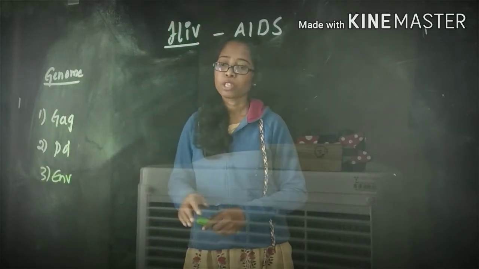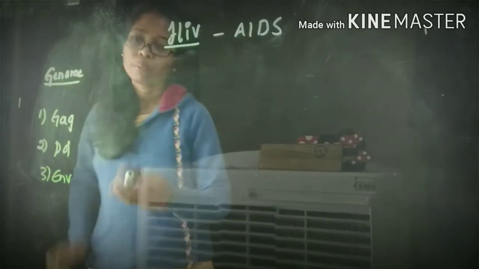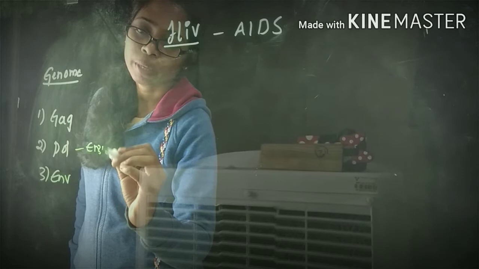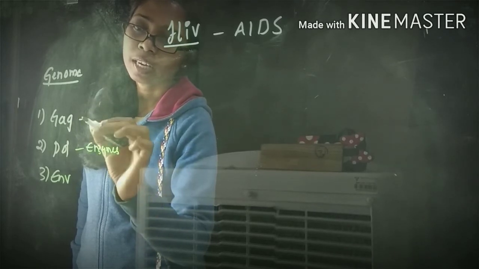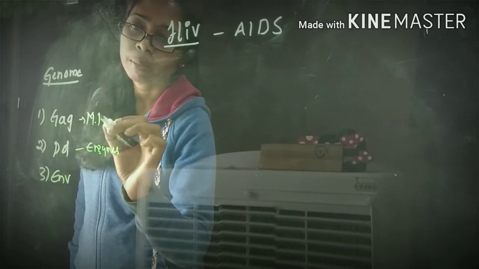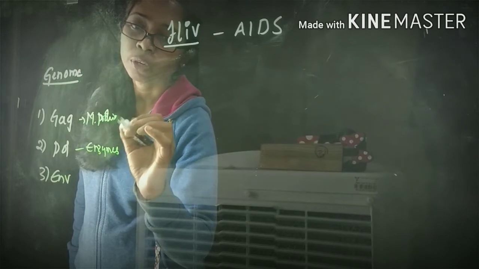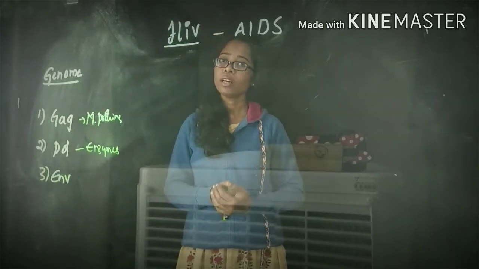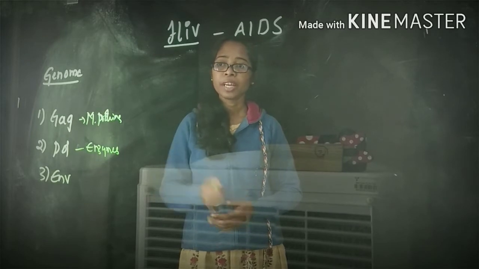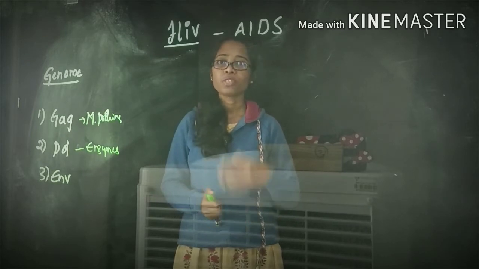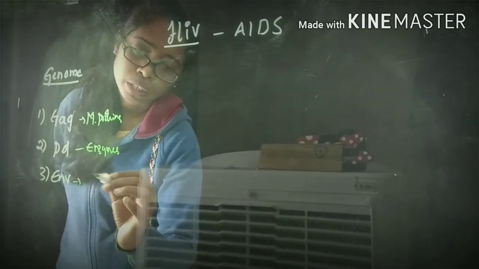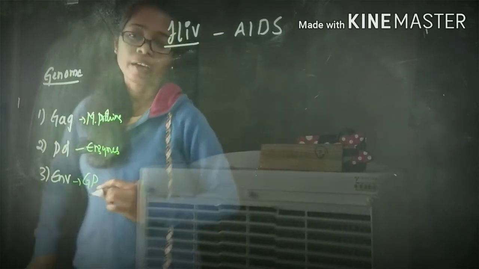Next, coming to the Pol gene, this will be encoding the viral enzymes. So GAG is for the matrix proteins, and Pol mainly encodes the enzymes. Clear? And the next one is ENV. This is responsible for encoding the glycoproteins.